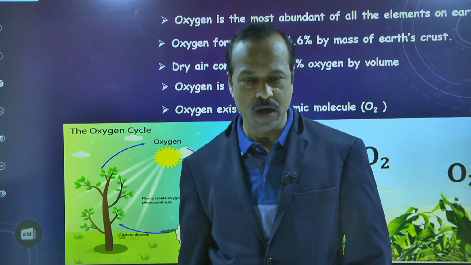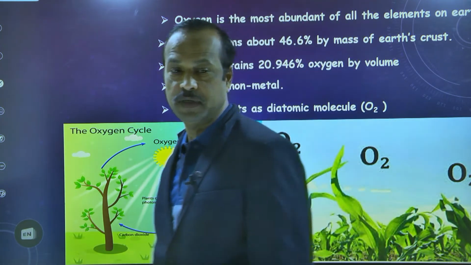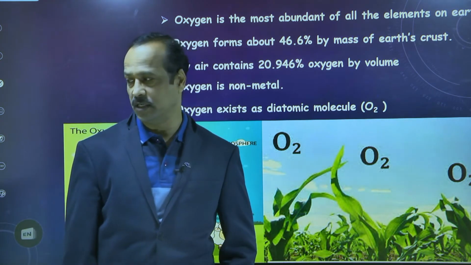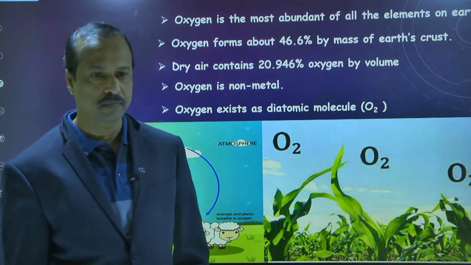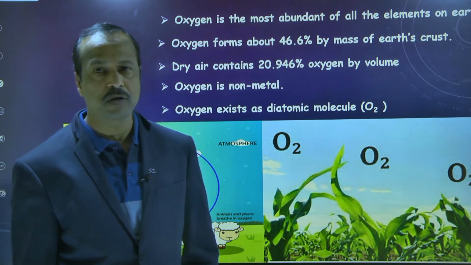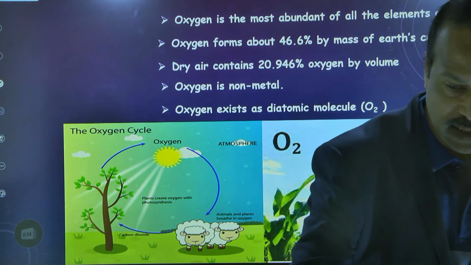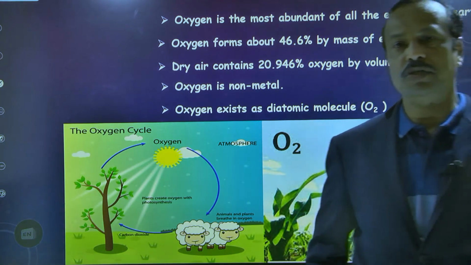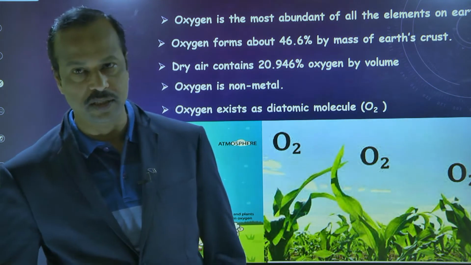Yes, sir. So your nitrogen part in the last class was completed. In today's class we are going to discuss the oxygen. Is this clear? Right. So already we discussed that air is a mixture of gases, and the most important constituents of the atmosphere are nitrogen and oxygen.